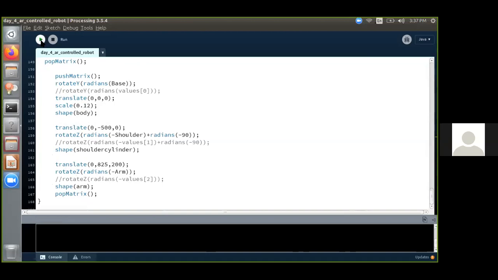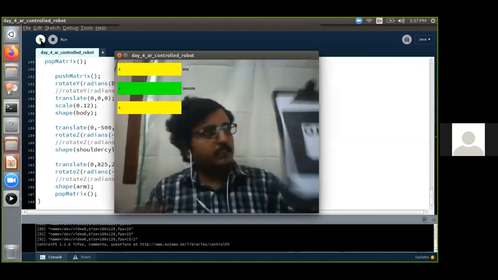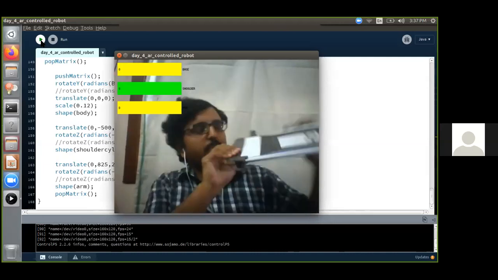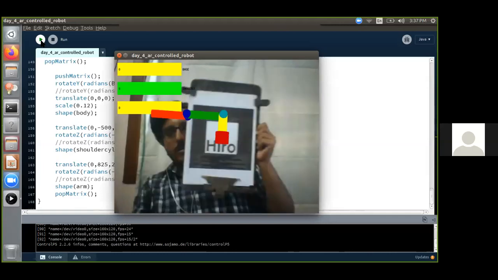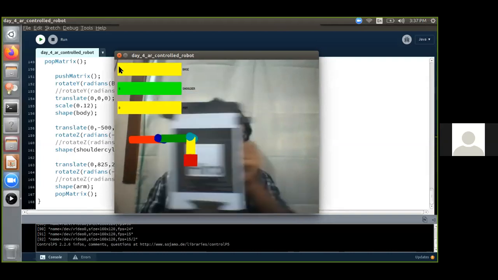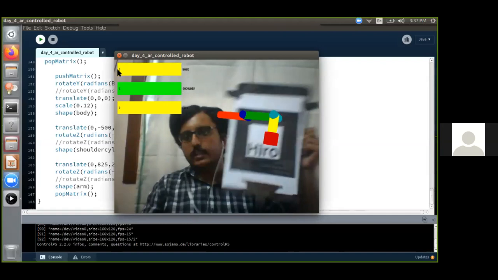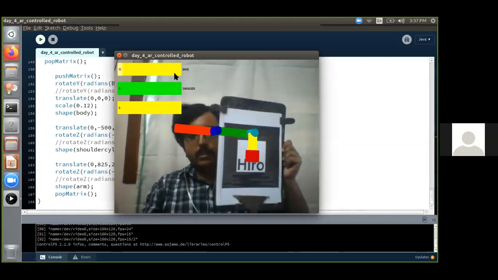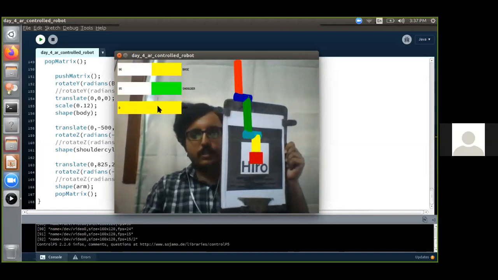I'll run it once again. So it starts, the hero marker is over here. So you can see the robo over here. If the hero marker is missing or it is sidewise, it won't be able to detect. It has to be parallel to the camera. So you can manipulate it using the slider which is on the top. If you give the shoulder a value, it's going to change accordingly.